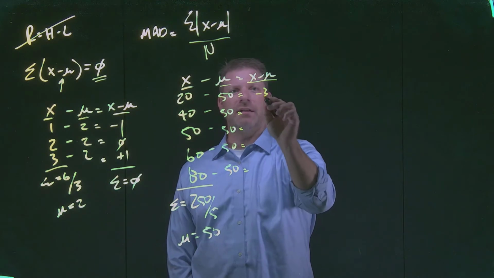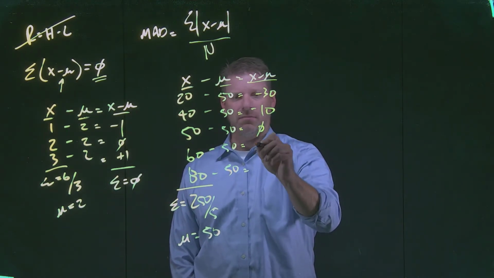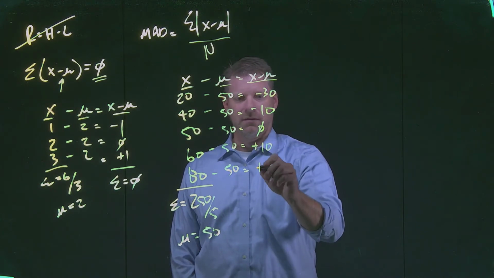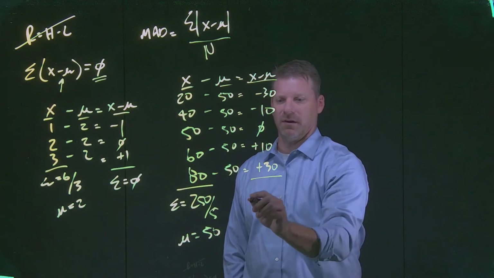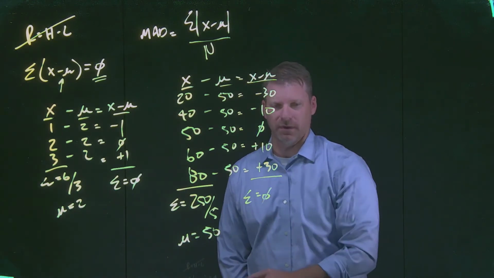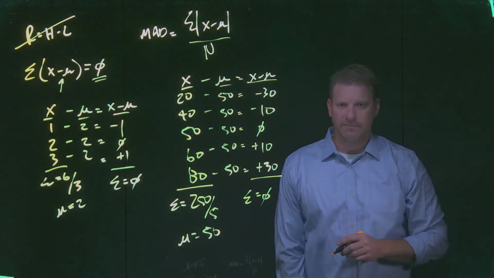So we've got, what, -30, -10, 0, +10, and +30. Now we'd see the exact same condition here. If we totaled these up, we're going to end up with 0, right? Because again, this mean is the mathematical center of the data.